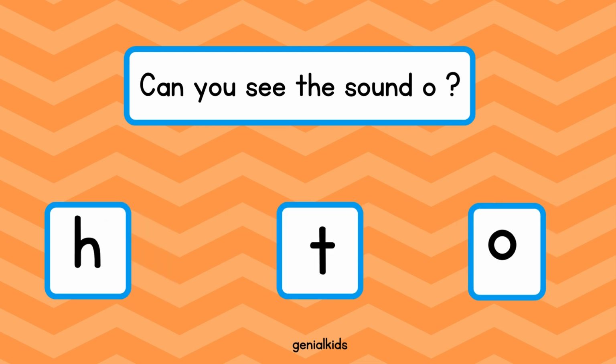Now let's go on to find the lowercase. Where is O? The letter O makes the sound O. Where is it? Yay! You got it again. O. Very good. The letter O makes the sound O.